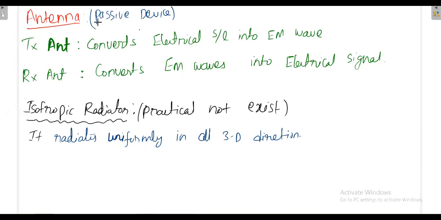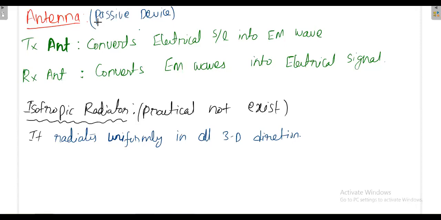Because you might have been told, like, if some electronic device is having gain, then that particular device is called an active device. But here the definition of gain has been defined in some different way. So that's why antenna is not an active device. Antenna is just simply a passive device.